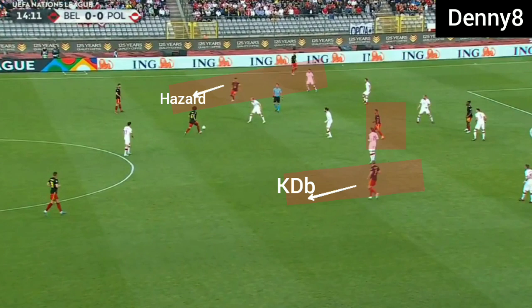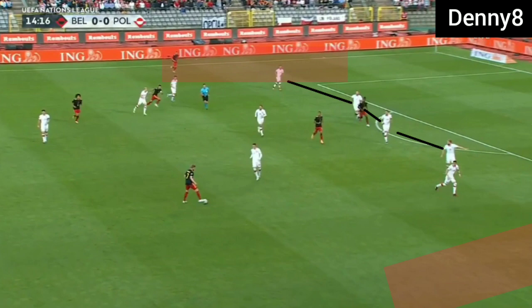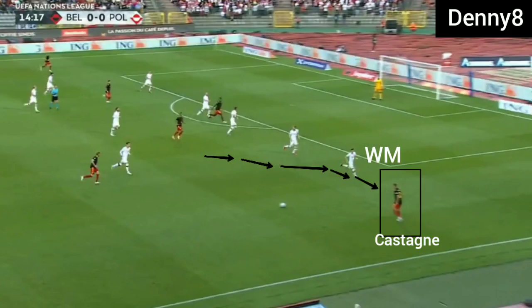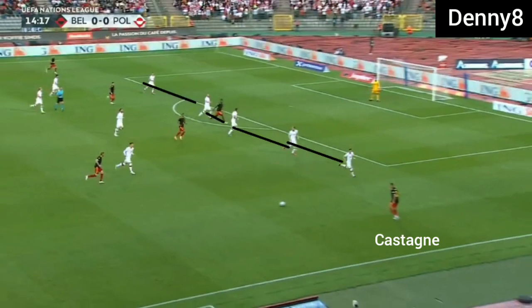Poland's midfield was deep, so KDB and Hazard could be easily accessed. Because Poland were defending with a narrow back four, space was being created for the wingbacks on the channel. So when wingbacks had the ball, Poland's wide midfielders were joining the defense, depending on which side the ball was on, and Poland were defending in a back 5.